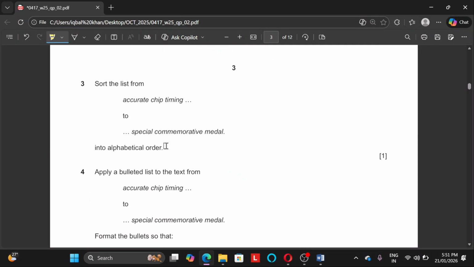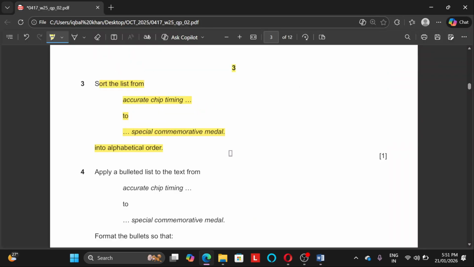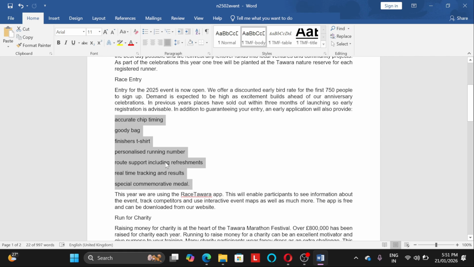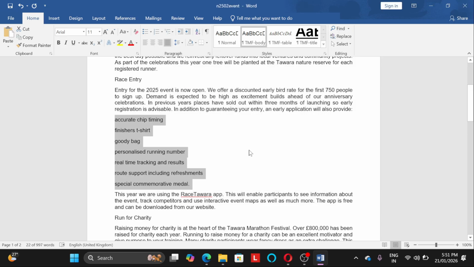Yeah. Sort the list from accurate chip timing to special commemorative medal into alphabetical order. Okay, so now we need to find out where it is. Yeah, from here to special commemorative medal. Okay. So now they are asking us to arrange in ascending order, meaning A to Z. Okay, all right. So you need to go on A to Z and click it.